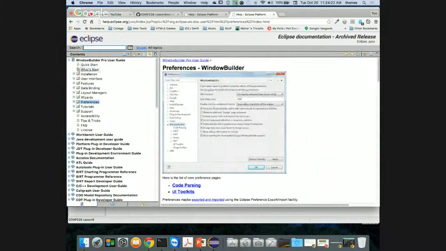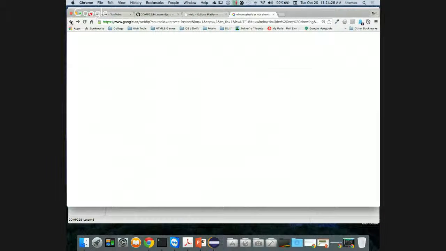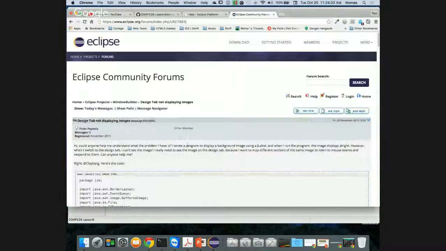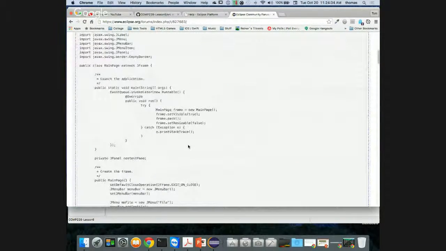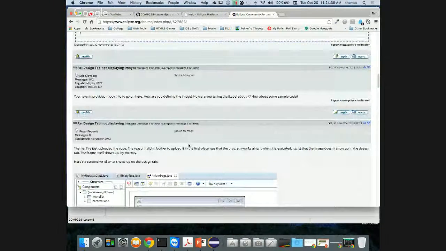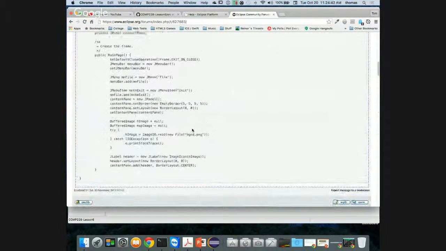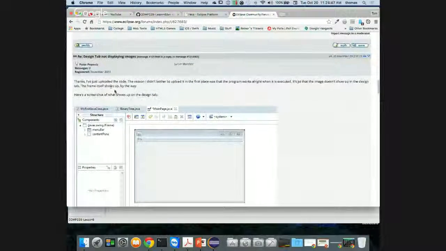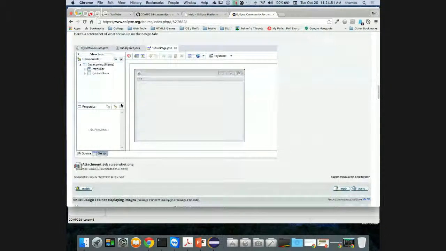That's not really it. That's because that's Window Builder Pro, right? And here's my Eclipse community where it says Window Builder Design tab not showing. There we go. I've got all these things going on, but my design tab's not showing. How come, right? And what do you do to add this in? And if you notice, some of the questions say, this is my code, and then how come I can't make this work, right? And it goes, thanks, I've uploaded the code. The reason I don't bother to upload it in the first place, and so on.